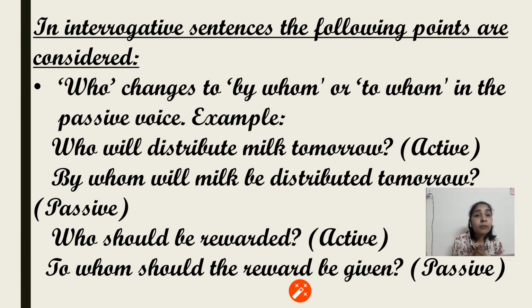Example: "Who will distribute milk tomorrow?" That is active. In passive it will change into "By whom will milk be distributed tomorrow?" It will start either with "by whom" or "to whom". Here "by whom" is suitable. The next question: "Who should be rewarded?" So "To whom should the reward be given?" will be the passive. So when the question starts with "who", in passive it may start either with "by whom" or "to whom".